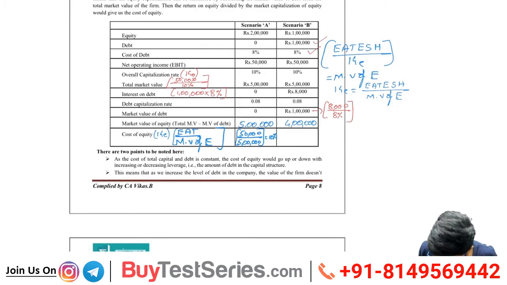Next, here it is 42,000. How, sir? 50 minus interest, I am paying 8. Agree? There is no tax, so straight away 42,000 divided by 4 lakh, which is 10.52. That's okay. Any confusion? Finish till here. We will see the conclusion.